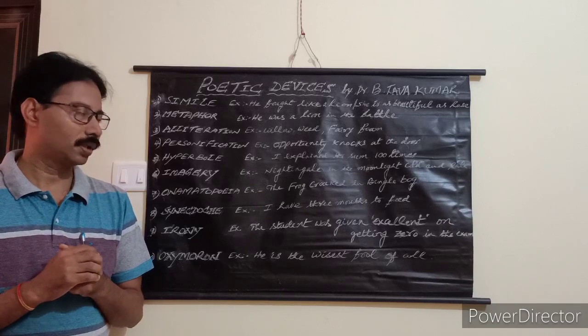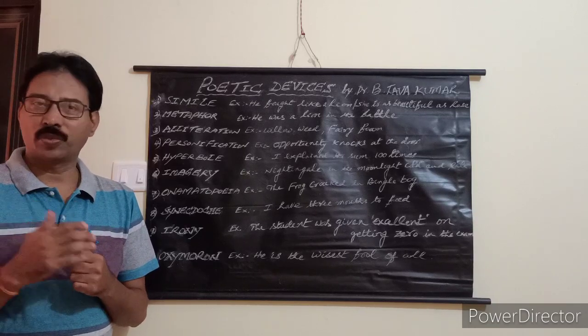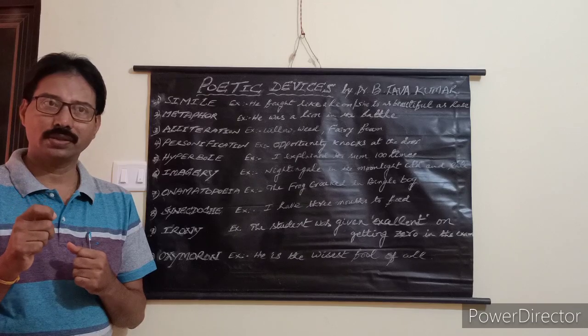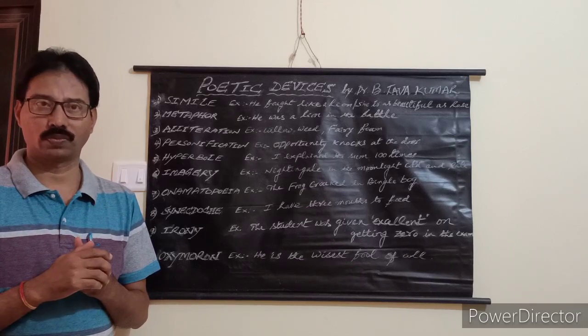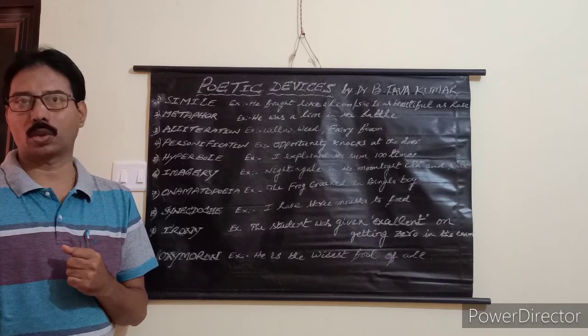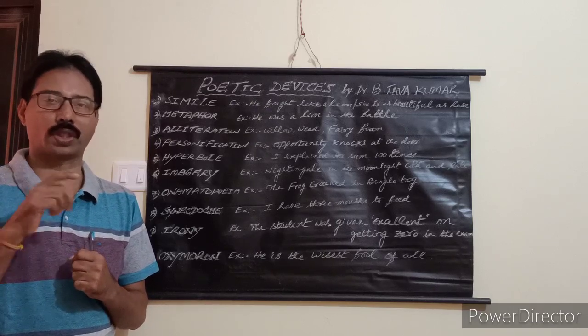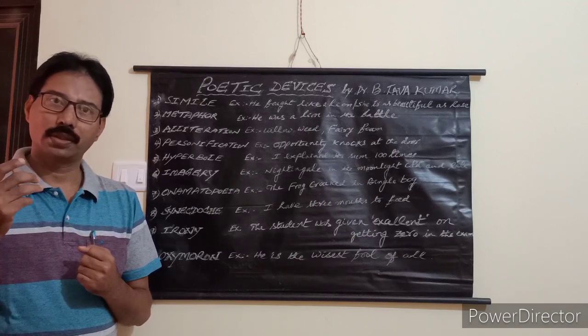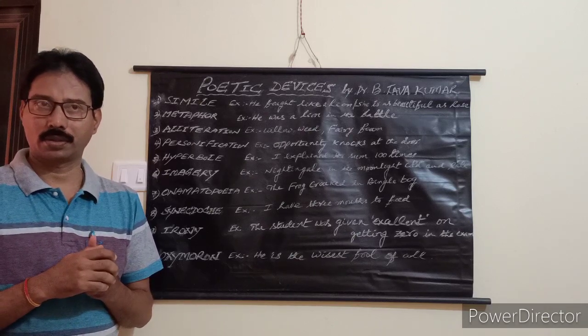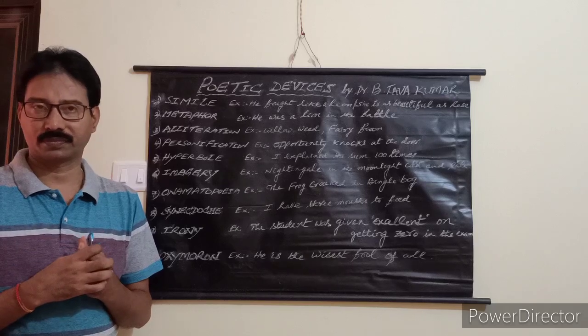Synecdoche is nothing but saying whole for the part or part for the whole. Saying part for the whole or whole for the part. For example, in my family, there are 3 persons who depend on me.